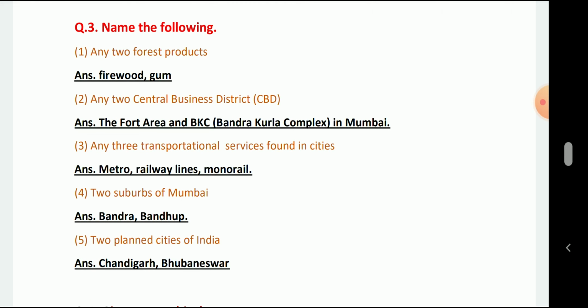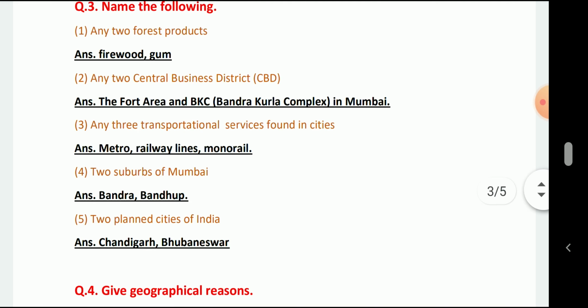Name the following. Name any two forest products: firewood, gum. Name any two central business districts: the Fort area and the BKC, Bandra Kurla Complex in Mumbai. Any three transportation services found in cities: metro, railway lines and monorail. Two suburbs of Mumbai: Bandra and Bhandup. Two planned cities of India: Chandigarh and Bhubaneswar.